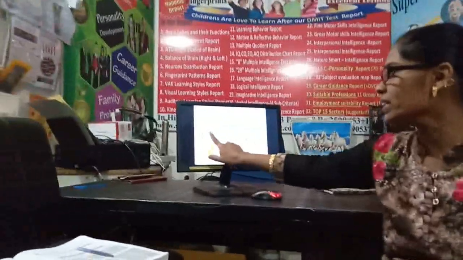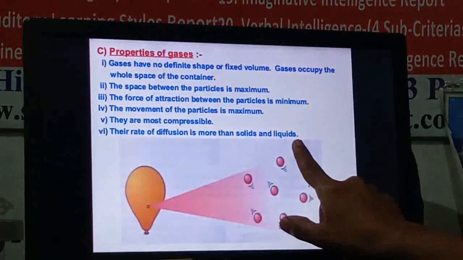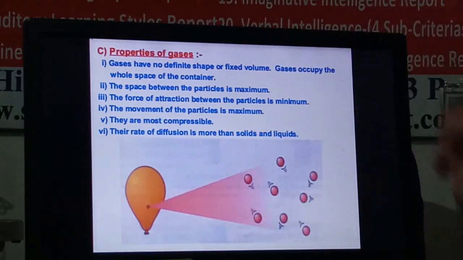See the next property: the rate of diffusion is more than the solids and the liquids, right? We have seen that solids may not diffuse with each other in a very short time, right? But the liquids diffuse. But however much time the liquids take to diffuse with each other, less than that time will be taken by the air. Very easily they will diffuse with each other, right? And they will just flow away.